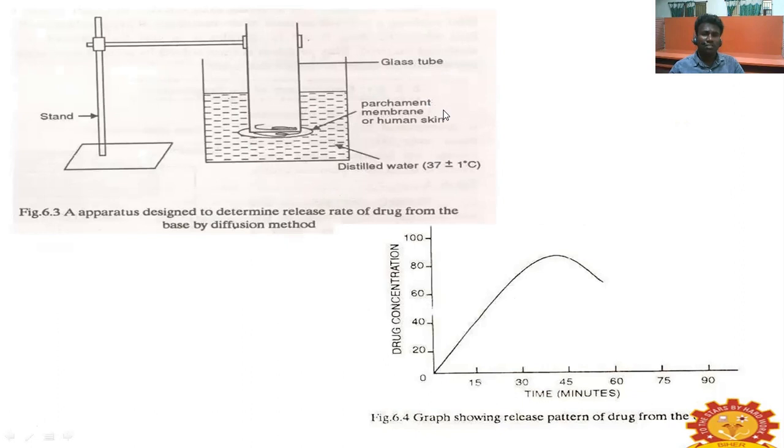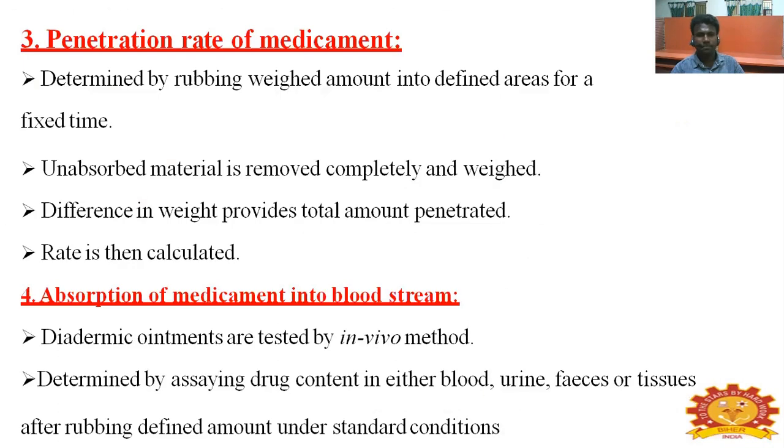The parchment or membrane of human skin is fixed at the bottom, and the ointment is put in the upper part. The distilled water is heated and maintained at body temperature, and the drug penetrates into the water container. Determine the penetration rate of medicament by rubbing a weighed amount over a defined area for a fixed time.